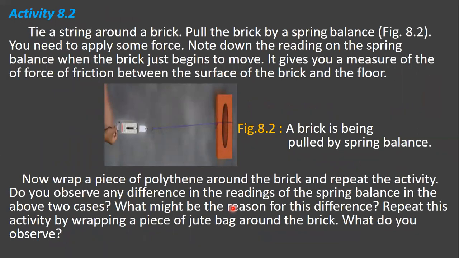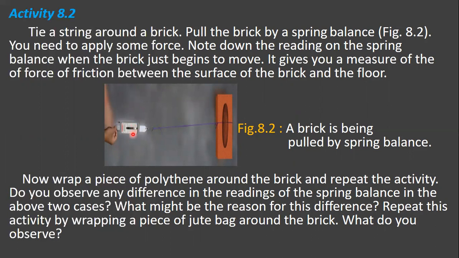Here are the factors affecting friction, and here is one activity. You have to tie a string around a brick and pull the brick with a spring balance. Children, you tie a string around a brick, and you pull the brick by a spring balance. This is a spring balance, children.